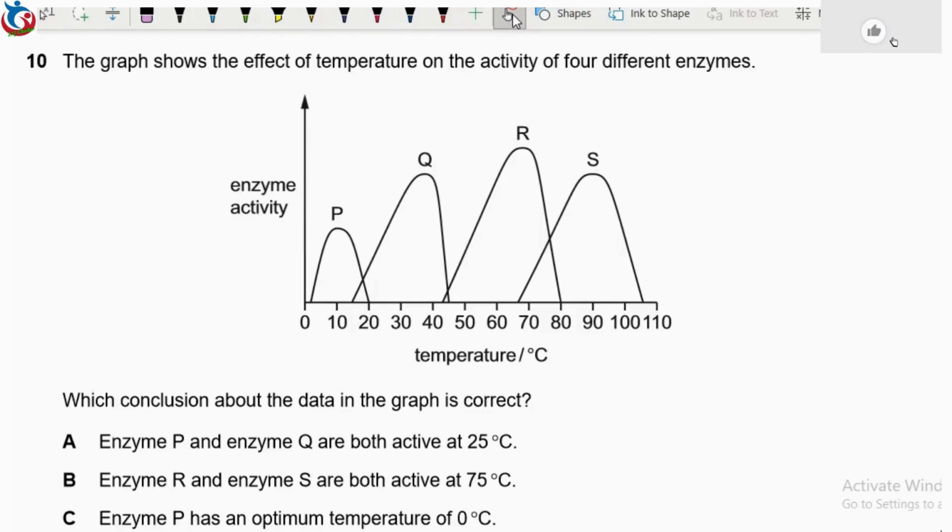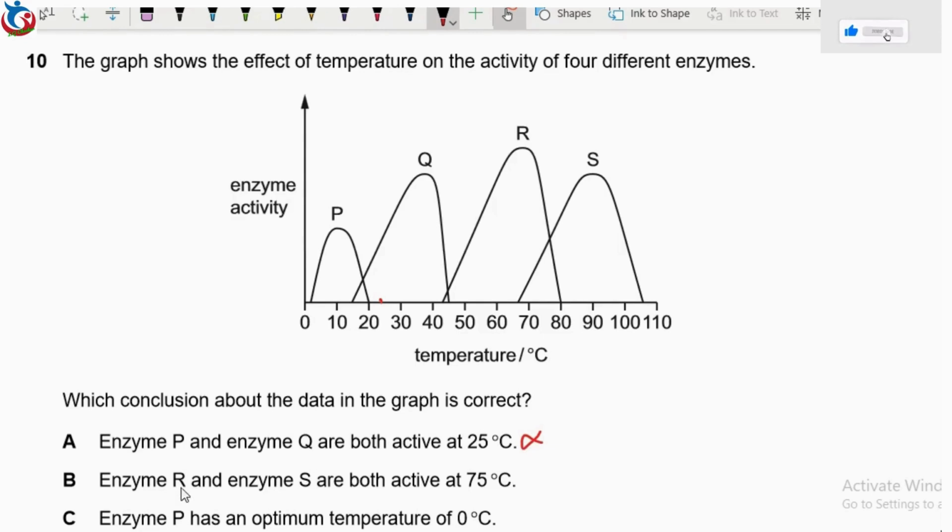answer. Question 10 says the graph shows the effect of temperature on the activity of 4 different enzymes, which are P, Q, R, and S. Which conclusion about the data in the graph is correct? Option A, enzymes P and Q are both active at 25 degrees Celsius. At 25 degrees Celsius, you can see that enzyme P has already been inactivated. It has lost its catalytic activity. So that makes our option A wrong.